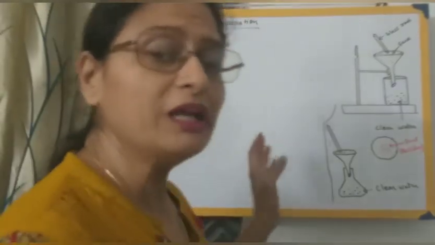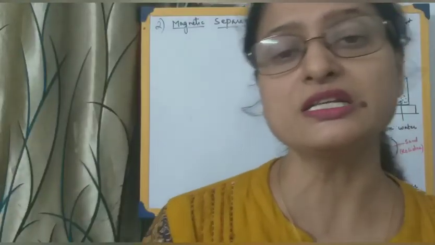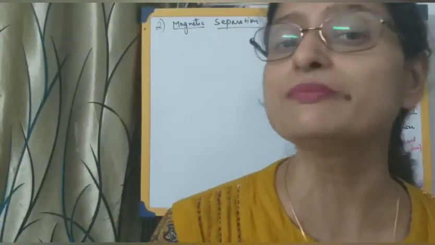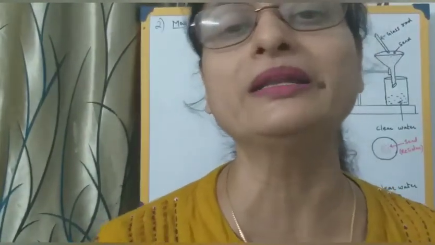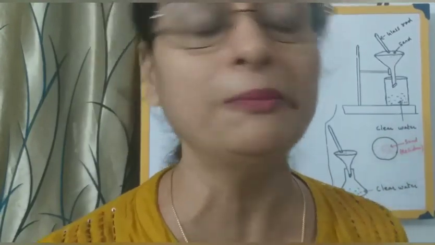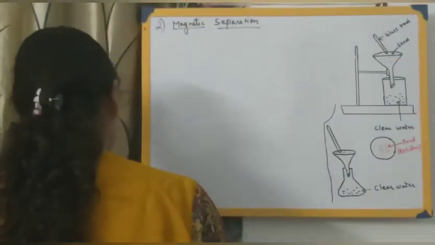Obviously, when can we adopt this method? When one of the components is magnetic in nature. What will happen if one of the components is magnetic? The component which is attracted by the magnet can be removed by the magnet, and the other component will remain behind.